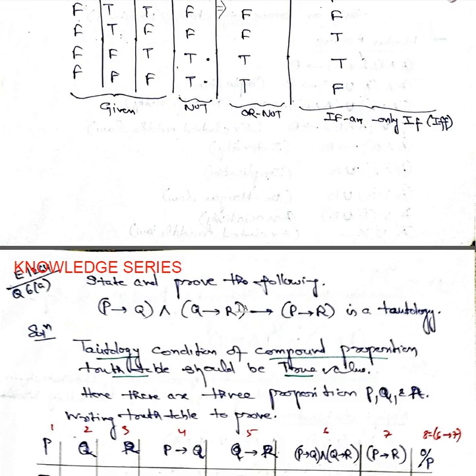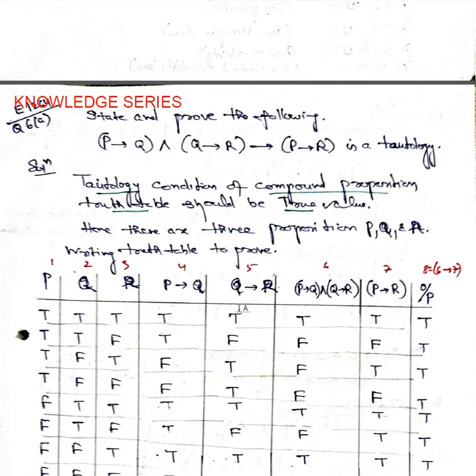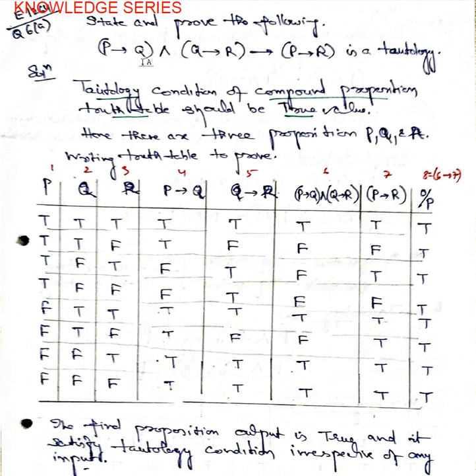Let us see the tautological statement with respect to these questions. This is one question: state and prove that P implies Q, conjunction Q implies R, implies P implies R is a tautology. This is what you have to find. So what does the tautology condition mean? It is a compound condition.